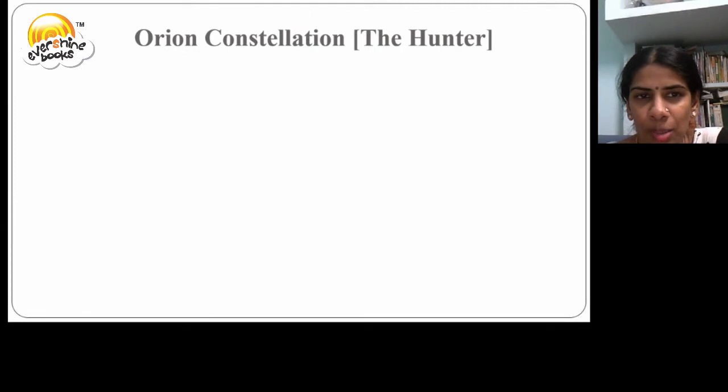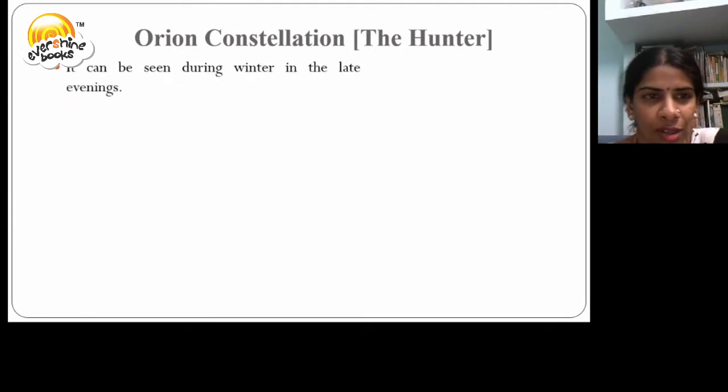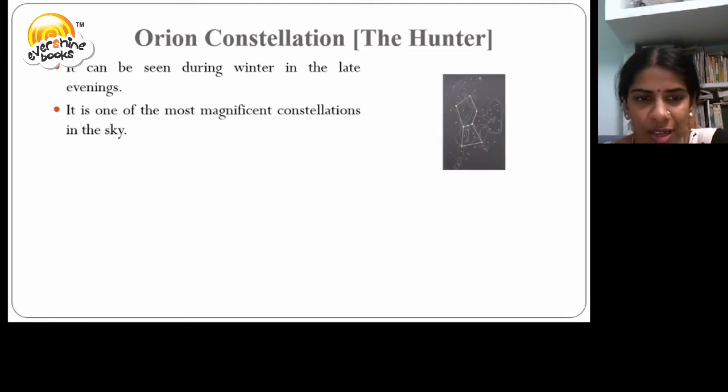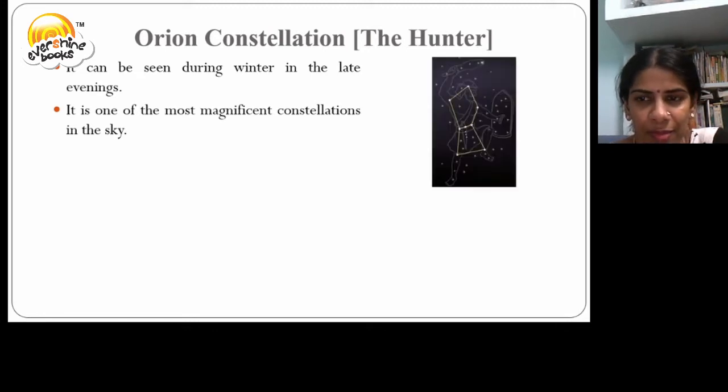Let us now discuss about the main constellation Orion. It is called the Hunter. We can see this constellation during winter in the late evenings. It is one of the most magnificent constellations in the sky. It has 7 or 8 bright stars.